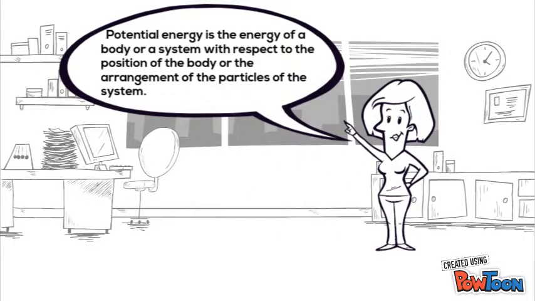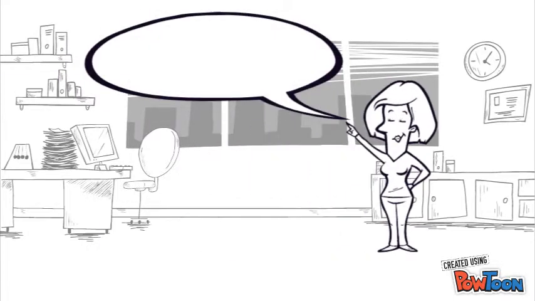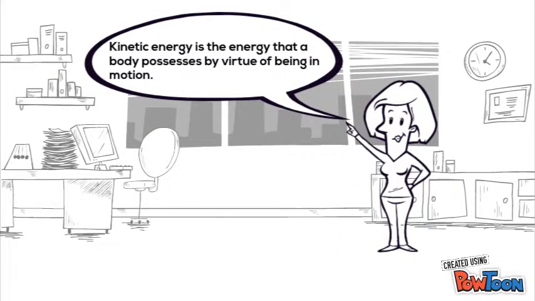Potential energy is the energy of a body or a system with respect to the position of the body or the arrangement of the particles of the system. Kinetic energy is the energy that a body possesses by virtue of being in motion.